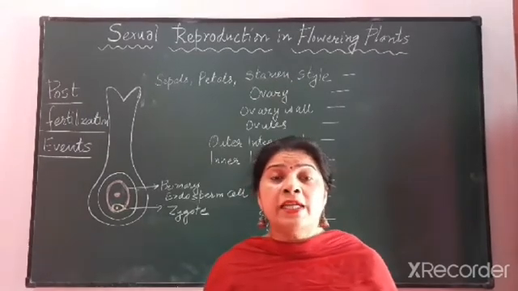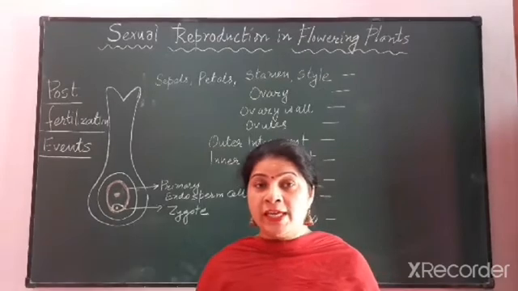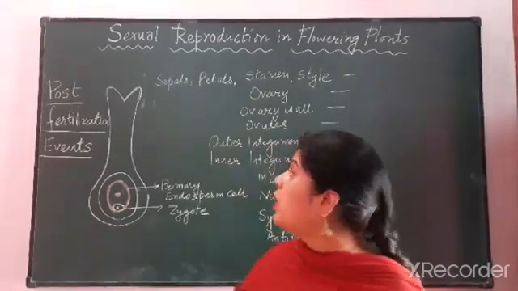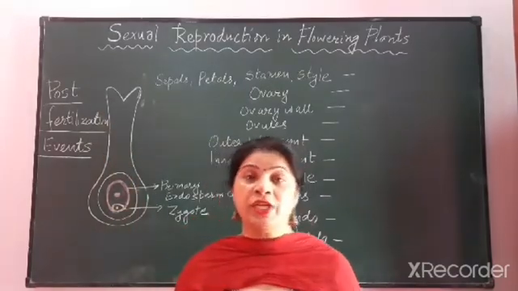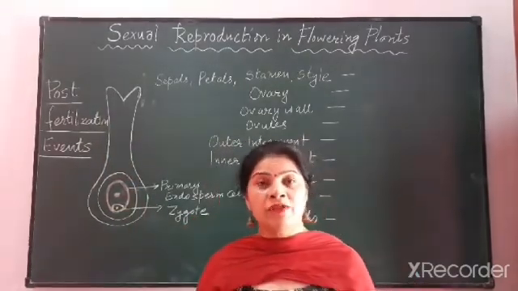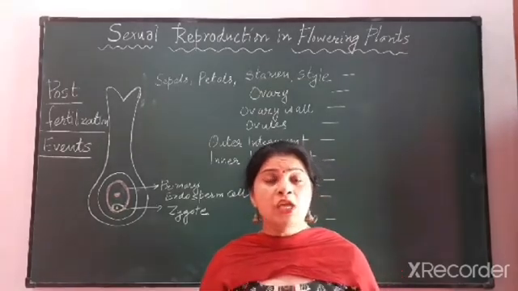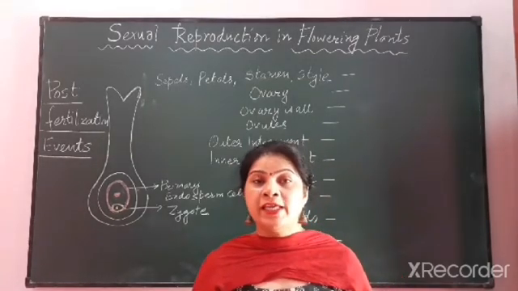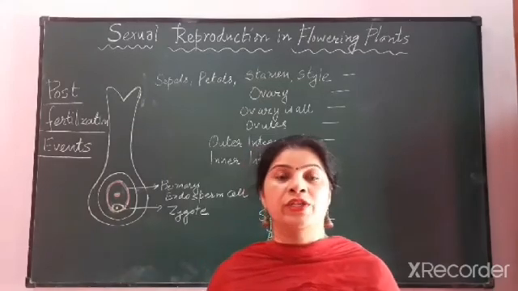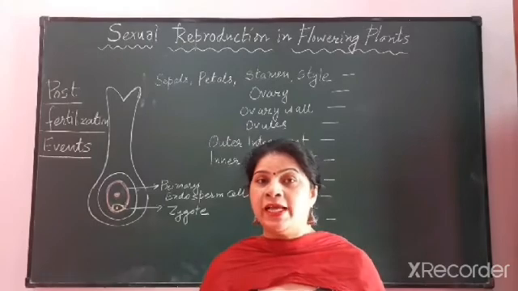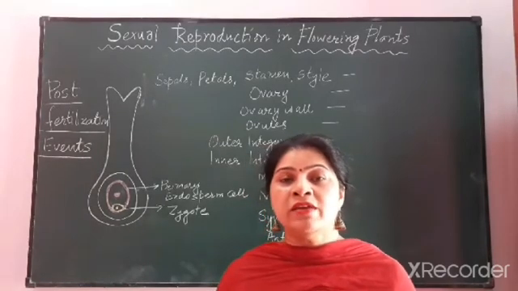But there are certain other changes also which are taking place on the flower, and these changes are known as what? Post fertilization events. Post means after, fertilization means the union of male and female gamete. So the events which are taking place after fertilization are known as post fertilization events. So what are these events?